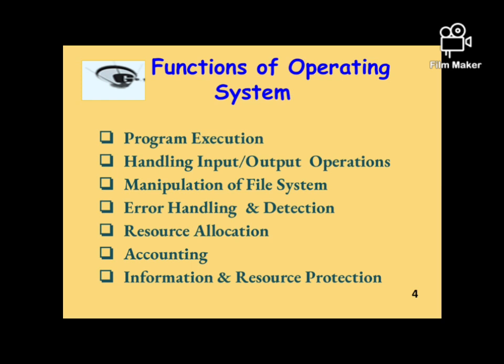Handling input and output operations is only done with the help of the operating system. For example, if we receive any command from the keyboard, it is handled in an appropriate manner just because of the operating system. Now, manipulation of the file system. It decides whether any particular file is to be stored in a pen drive or a CD. Such decisions regarding the storage of files and any kind of functioning of the file system are done with the help of the operating system.